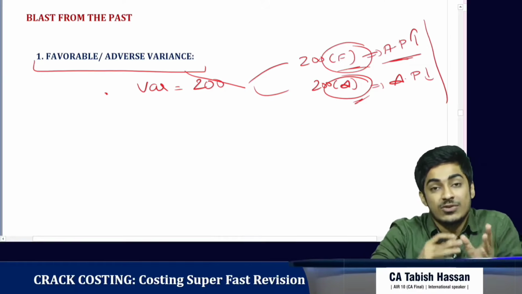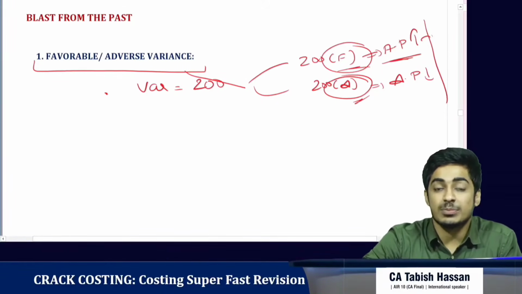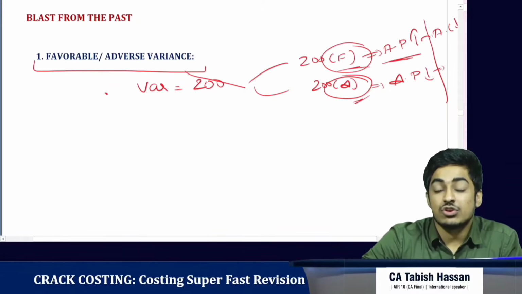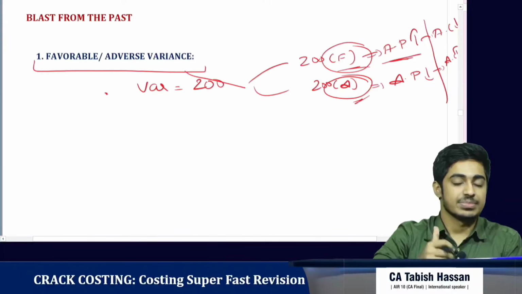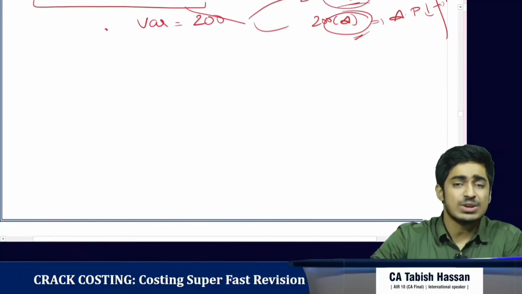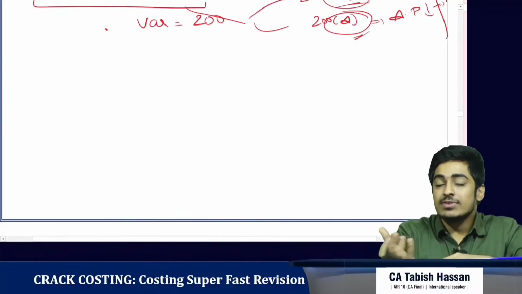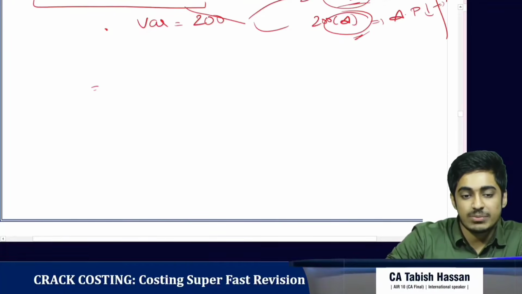We are now analyzing only the cost. So if actual profit has increased, what should have happened to the cost? Actual cost should have decreased. And if actual profit has reduced, what should have happened to the cost? Actual cost should have increased. Clear? Now let's design a formula in such a way that whenever we get positive number, it denotes favorable, because our mind is adapted to that.